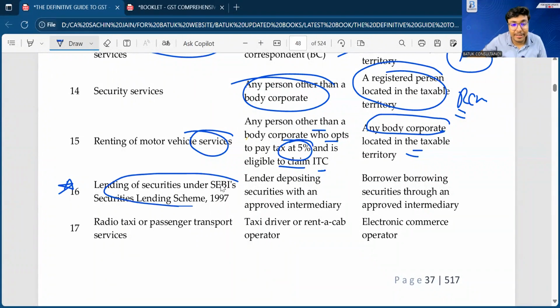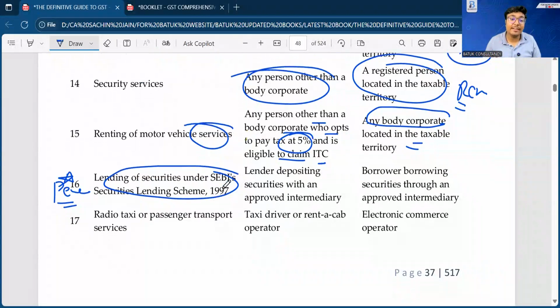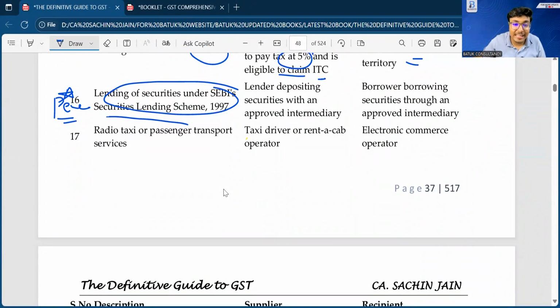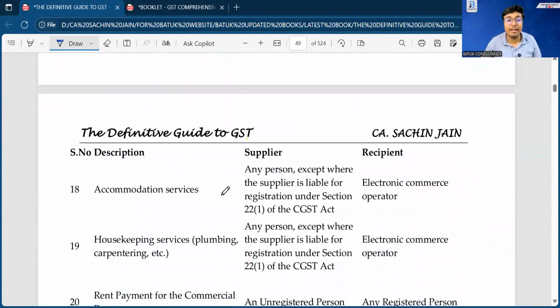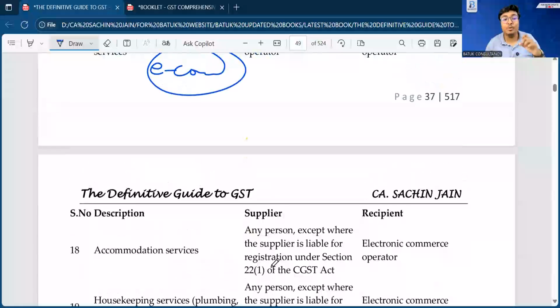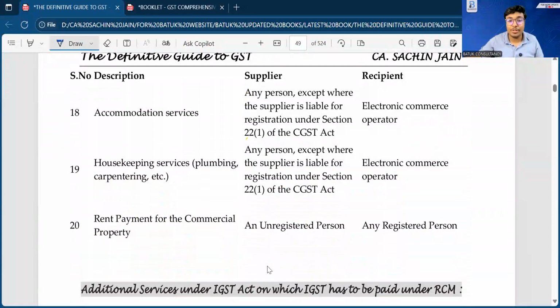Lending of securities, just keep it pending, because in case of goods also we have booked it as pending. Okay, because we'll discuss priority sector lending certificate in a very detailed way. Radio taxi and passenger also pending, because first we'll discuss the e-commerce operator, then we'll directly move to this specific point. So e-commerce operator is completely pending.